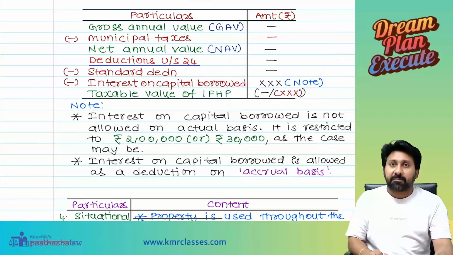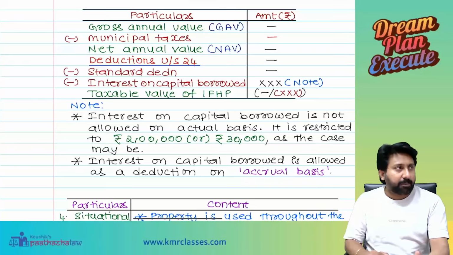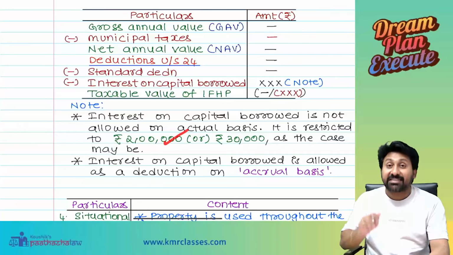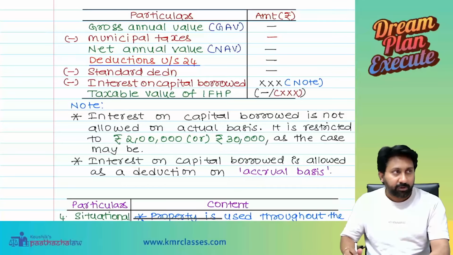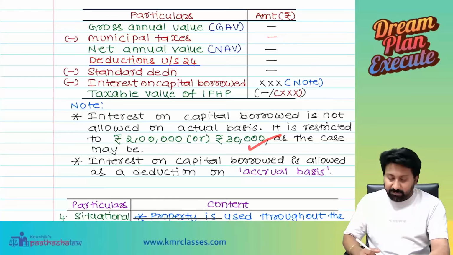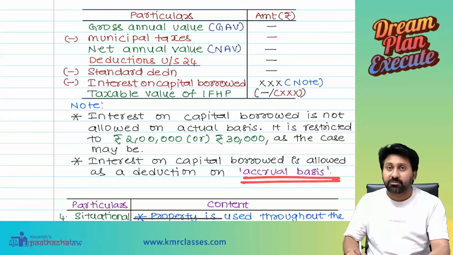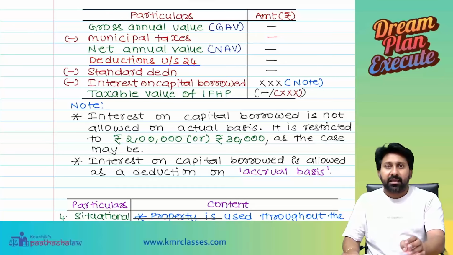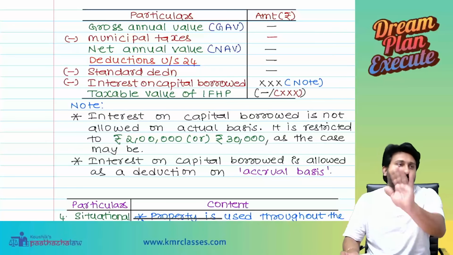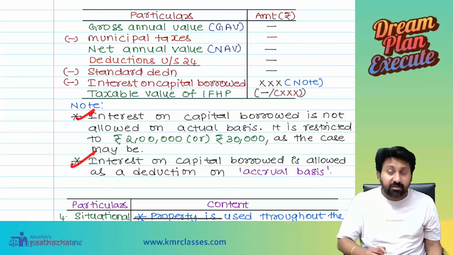If it is for construction or total reconstruction of that property, 2 lakh will be given as interest on capital borrowed. If it is for repairs, renovation, etc., 30,000 will be given as a deduction. Interest on capital borrowed is allowed on accrual basis. Means what? Even though you do not pay, if that amount belongs to that period, I will allow it as a deduction. Did you all understand both the points? Note them.